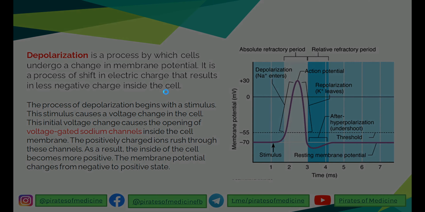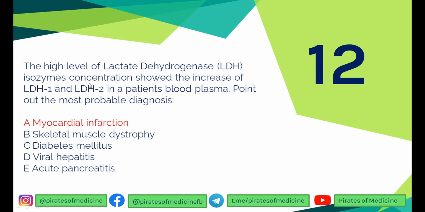Understood? Good. So the 12th question is that the high level activity of LDH isoenzymes concentration showed the increase of first and second isoenzyme of LDH in the blood plasma. They're asking what diagnosis can be most probable.